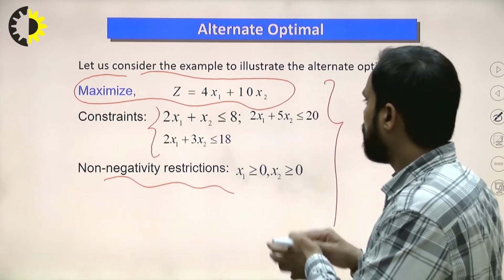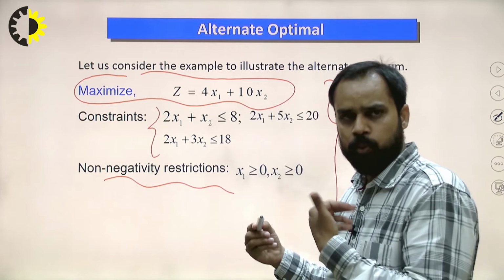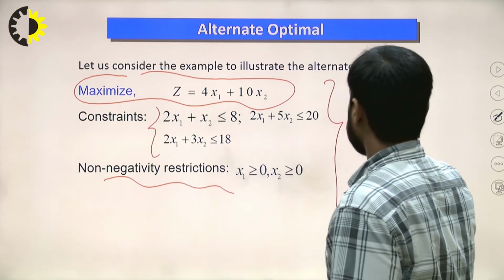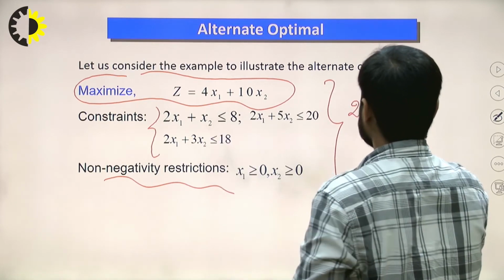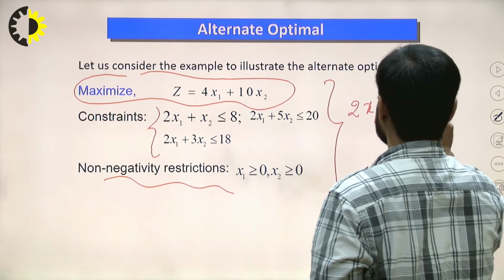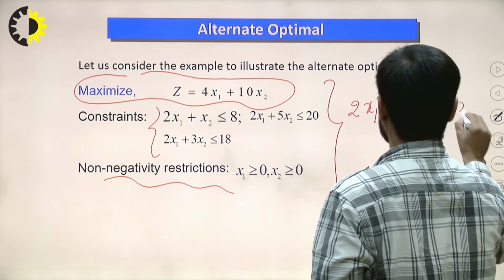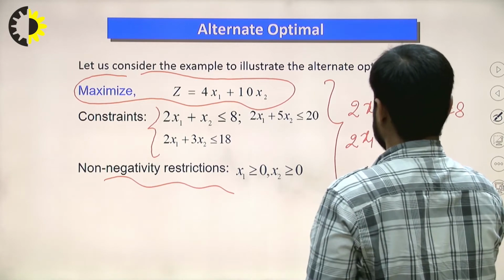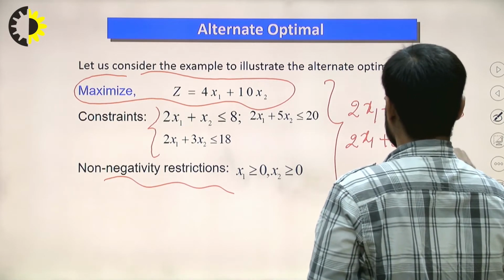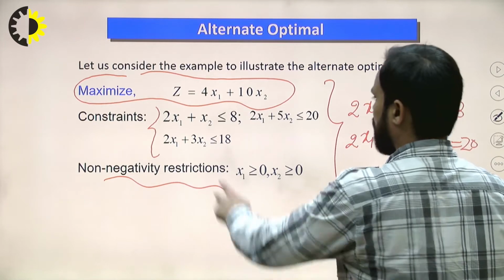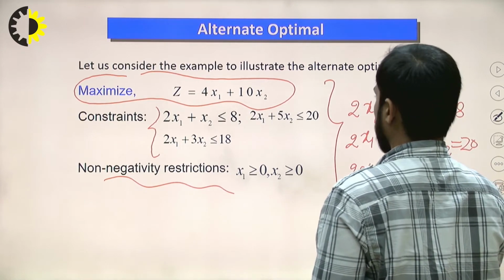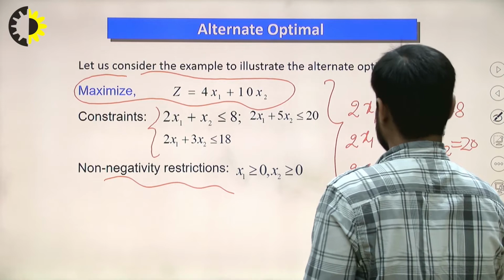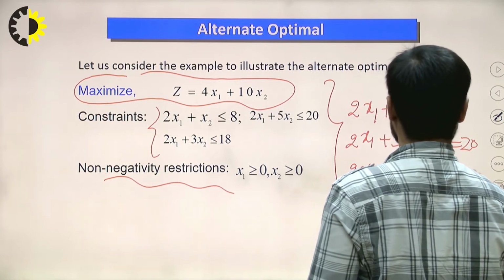All constraints are less than type, so we have to add slack variables. The first equation becomes 2x1 plus x2 plus s1 is equal to 8. The second equation becomes 2x1 plus 5x2 plus s2 is equal to 20. The third equation becomes 2x1 plus 3x2 plus s3 is equal to 80.